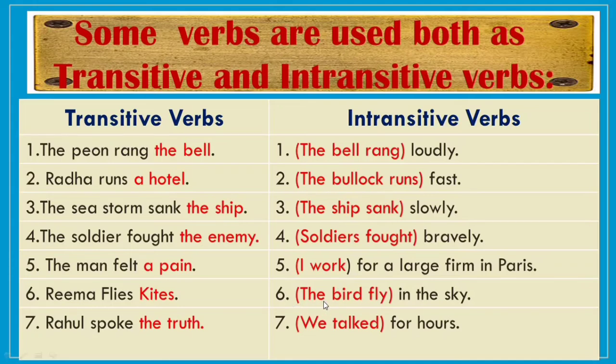Similarly, the sixth one, the bird flies in the sky. So fly is an intransitive verb. We walked for hours. We talked for hours. In this, talked is an intransitive verb. So all in all, dear students, in this video we have understood the difference between a transitive and an intransitive verb. A transitive verb requires an object to complete its meaning, and an intransitive verb does not require an object to complete its meaning.